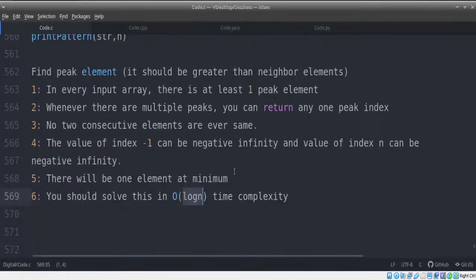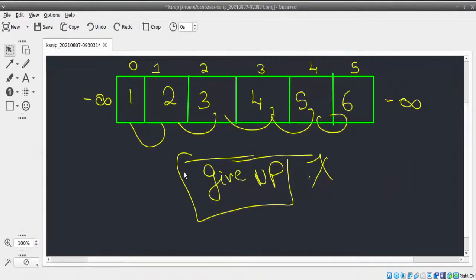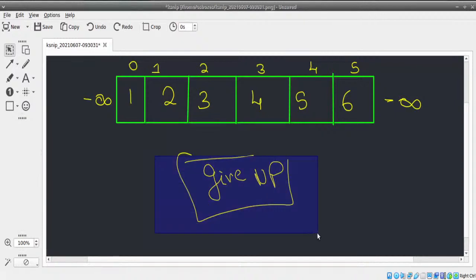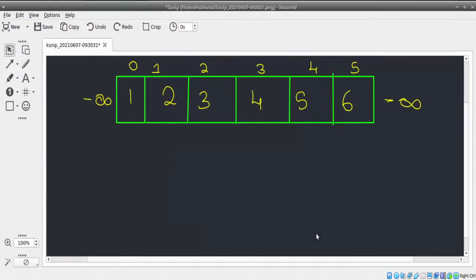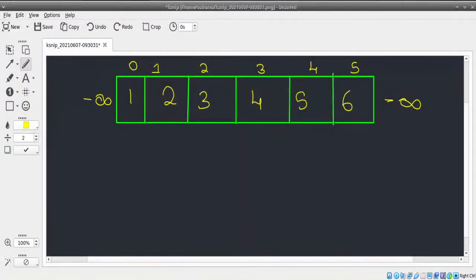So we're going to use some concepts of invariance within this. Let me explain the logic here. Let's take the same example as before. Now please observe and understand this very carefully. A lot of students give up on this sort of program because they think binary search works only if sorted. If not sorted, I can't do this, so I'll give up. But we're not going to do that. I'll explain the logic.